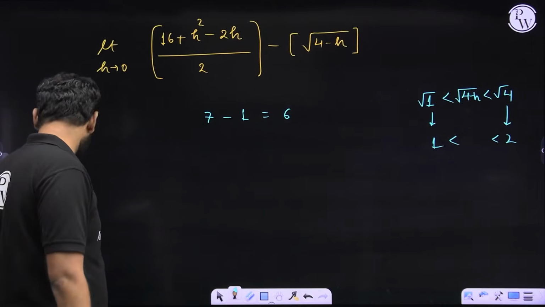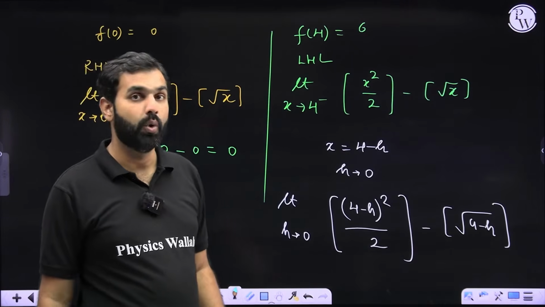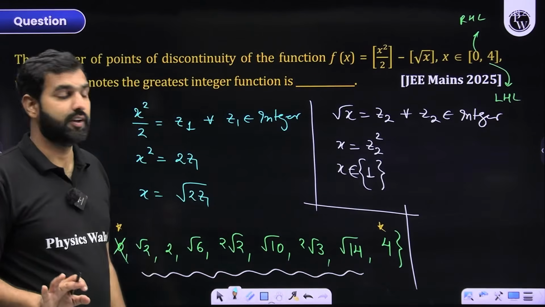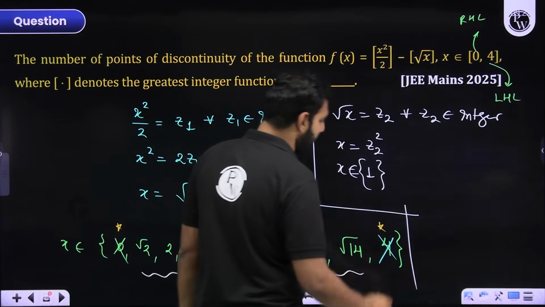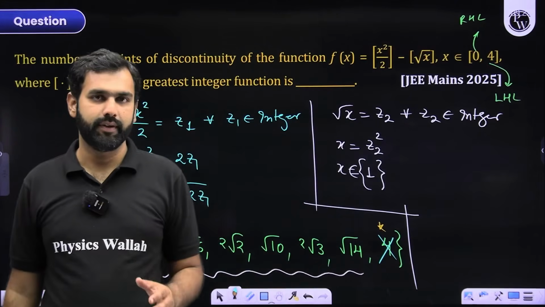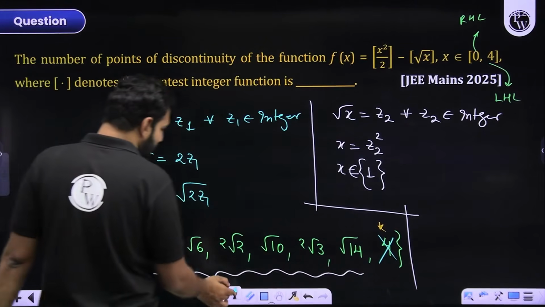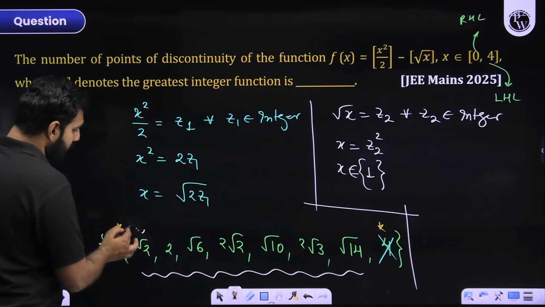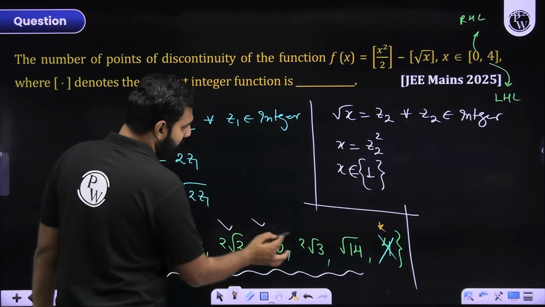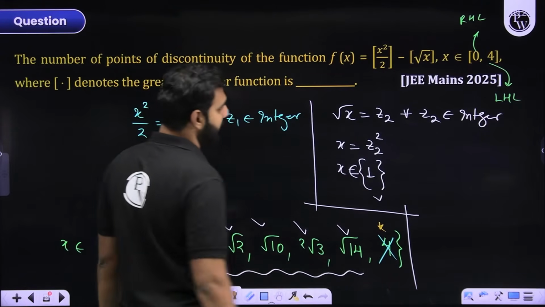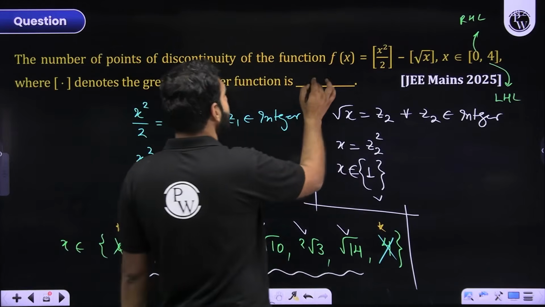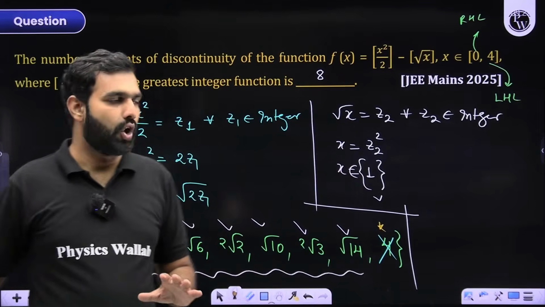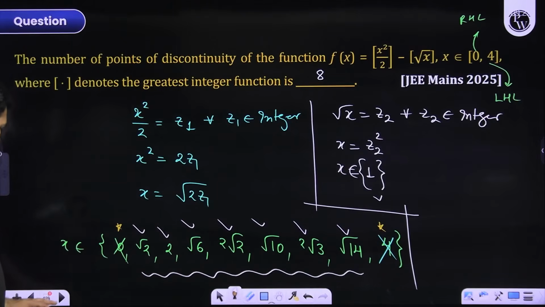Again, the problem here is the value of the function and the LHL both are same, which means the function at 4 is not discontinuous. So this 4 should also be discarded. Did you understand my whole point? So if I were to answer this question, the total number of points of discontinuity would be 1, 2, 3, 4, 5, 6, 7, and this one 8. So there would be total 8 points where this function is becoming discontinuous. Are you able to make a lot of sense out of this? I hope there is no confusion or hesitation on that.